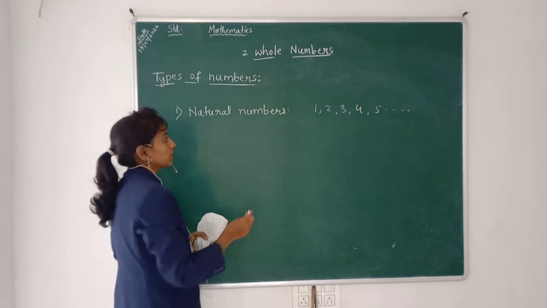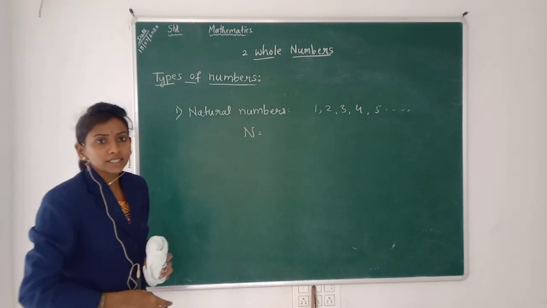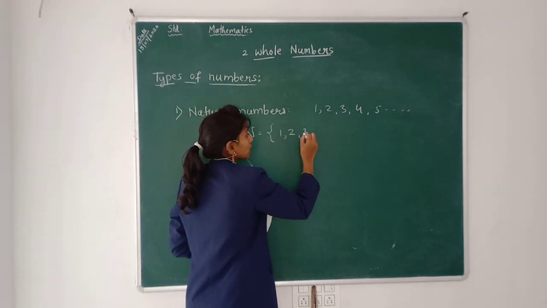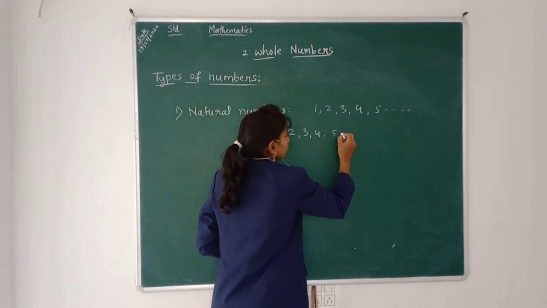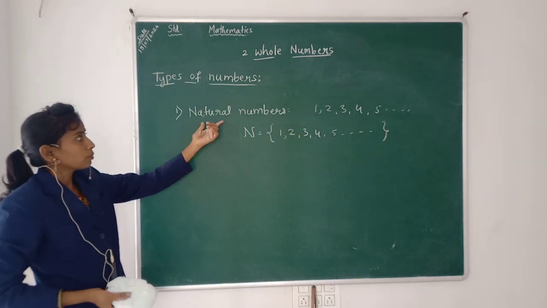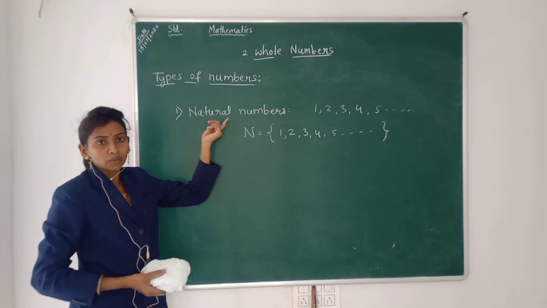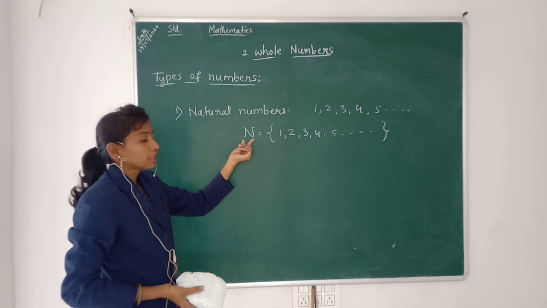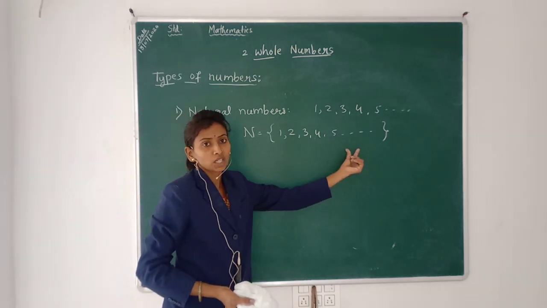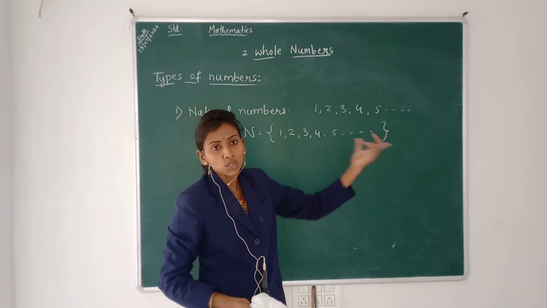Natural numbers are indicated by the capital letter N. This is the set of all the counting numbers, that is 1, 2, 3, 4 and so on. The first type of number is natural numbers, the counting numbers, indicated by the capital letter N, the set of all natural numbers 1, 2, 3, 4, 5 and so on.